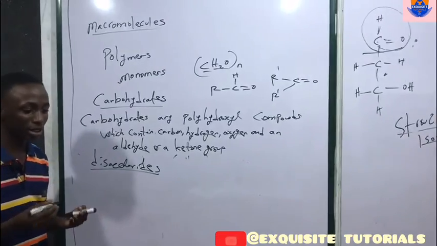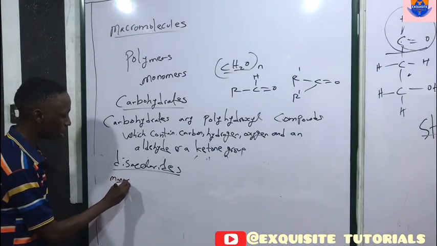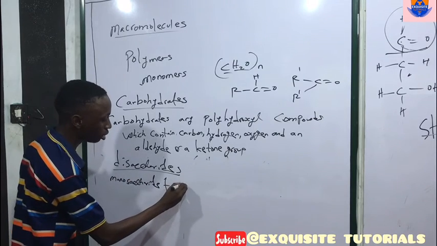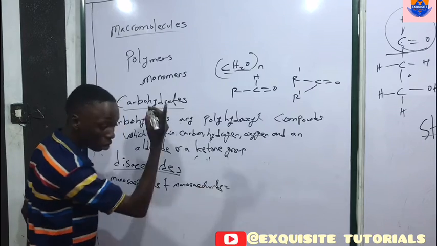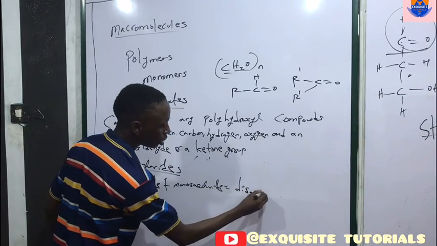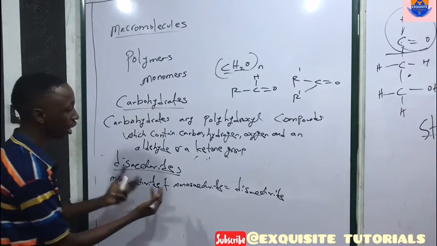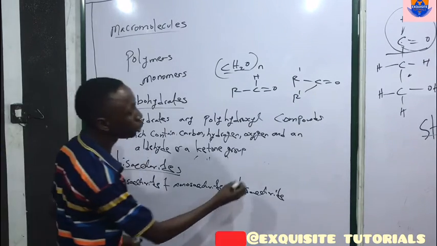Put this in mind: a monosaccharide plus a monosaccharide is equal to a disaccharide. Both of them should belong to the same family, what I mean by the same family is the same number of carbons.